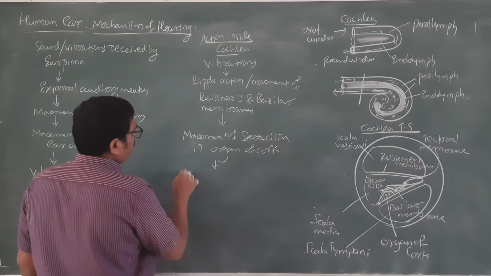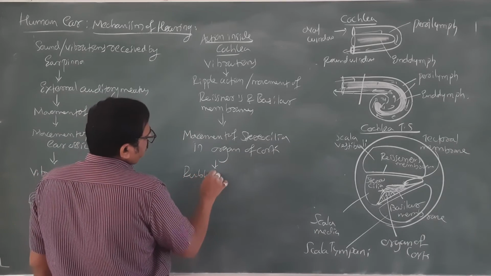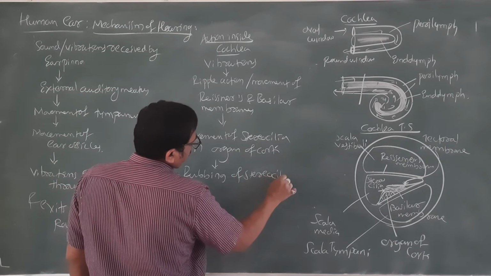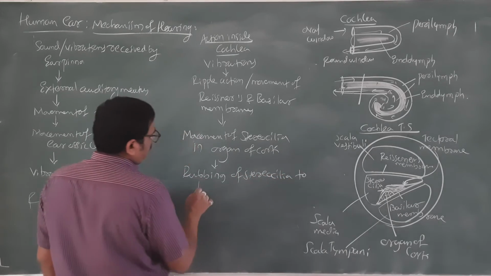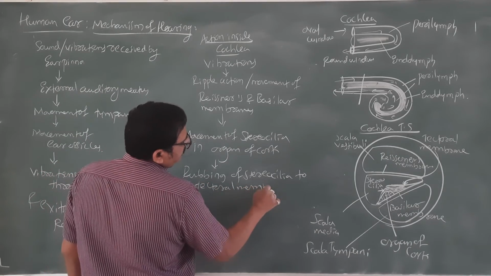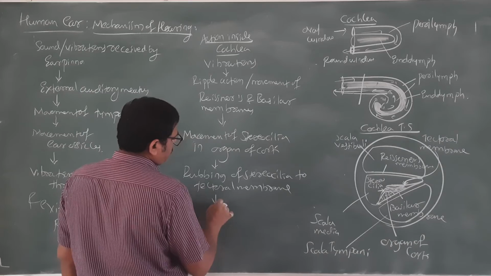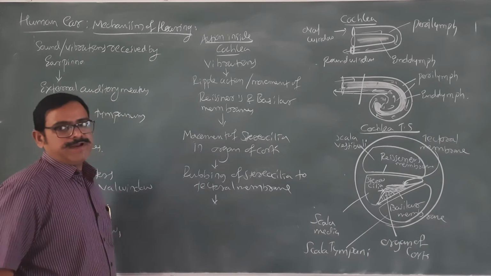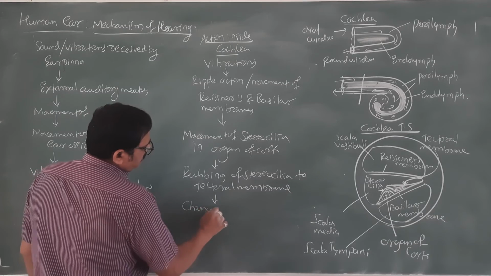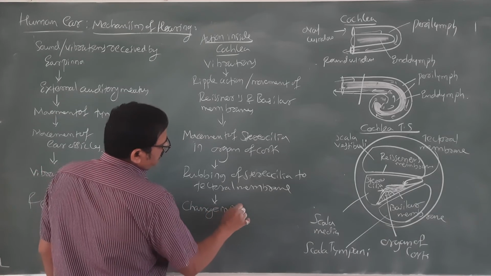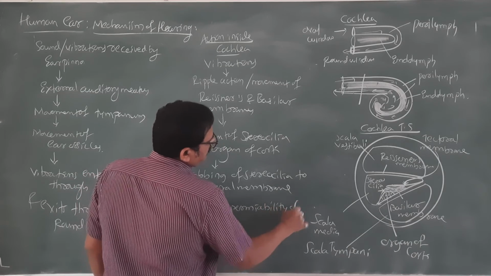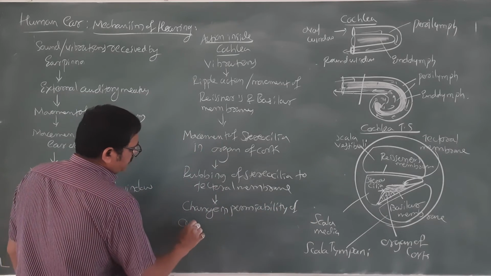Rubbing of stereocilia to the tectorial membrane has caused a change in the permeability of auditory nerves.